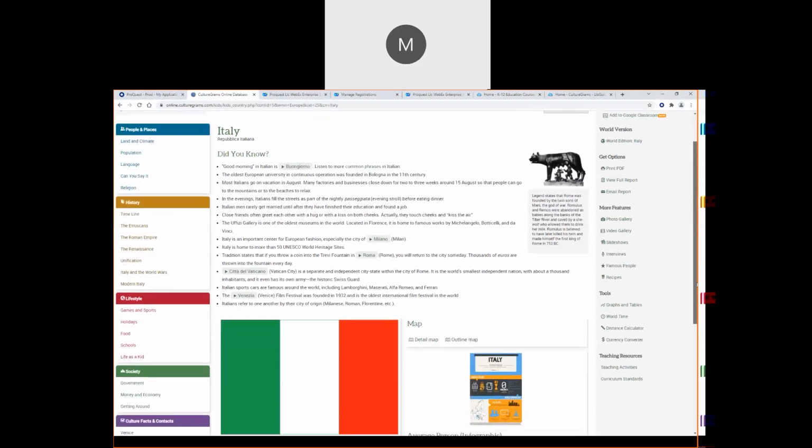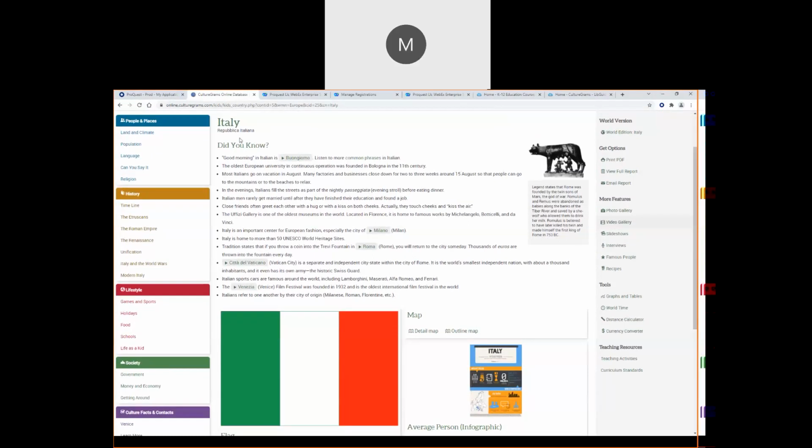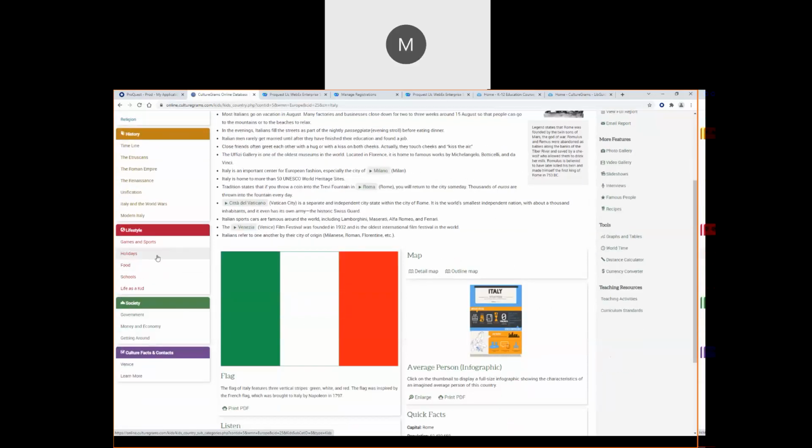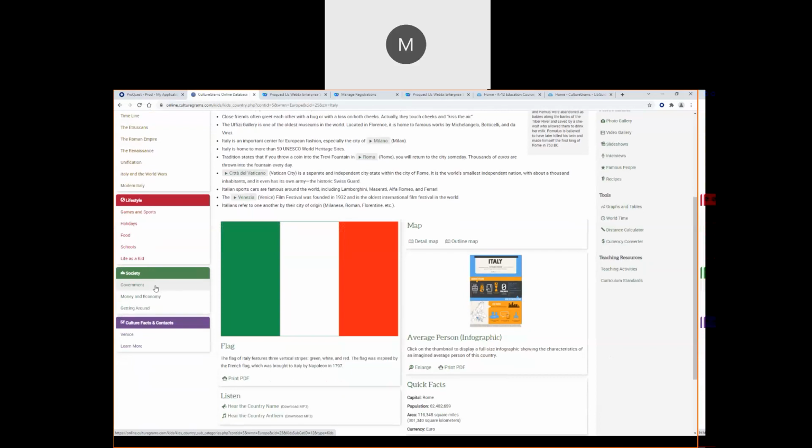Over to the left, you're going to see the various aspects. So people and the place. So the land and the climate, the language, the history, the lifestyle, games and sports, holidays, life as a kid. And then other aspects of society, as well as some cultural facts.